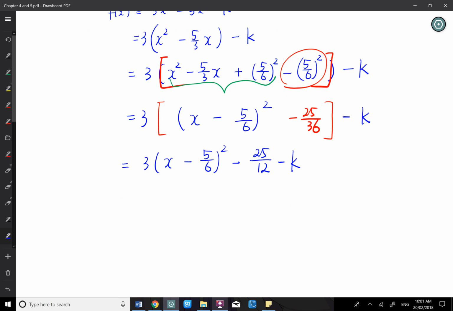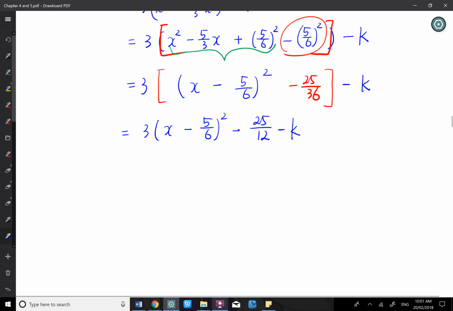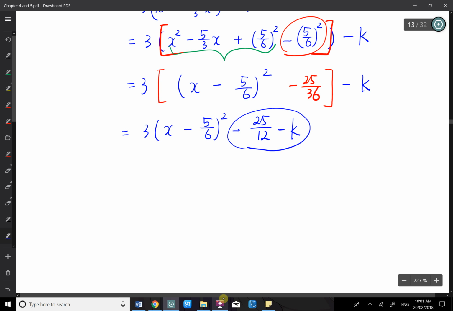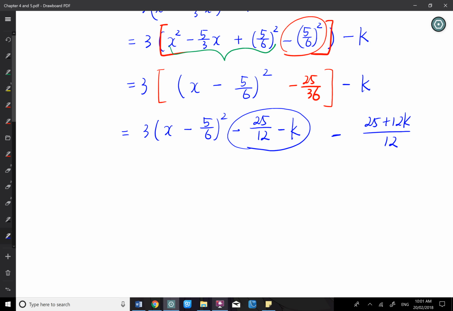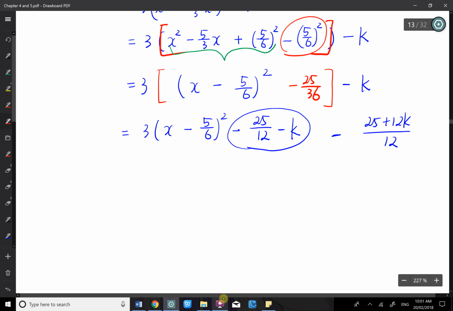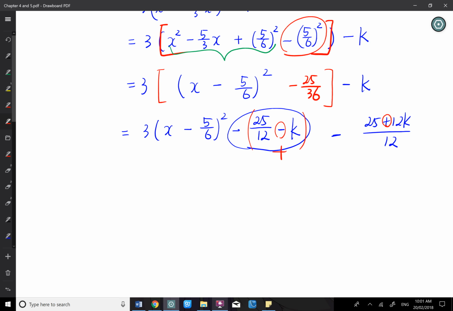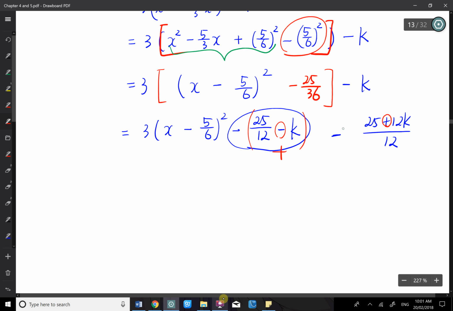If you want to put k as a whole fraction, this is equivalent to minus (25 plus 12k) over 12. It's a plus. It's not a minus anymore. If you have the minus in front, it's a plus. The middle changed to a plus, because when you bracket that, this becomes a plus. So you plus it instead of subtract it. That's another mistake I realized. I'll put the minus closer to this.